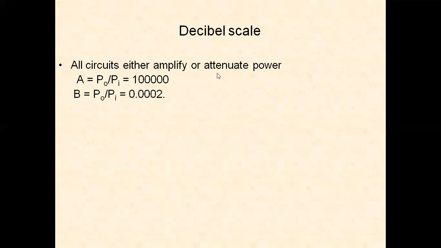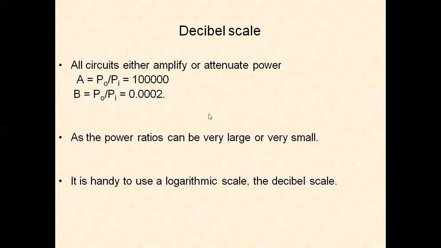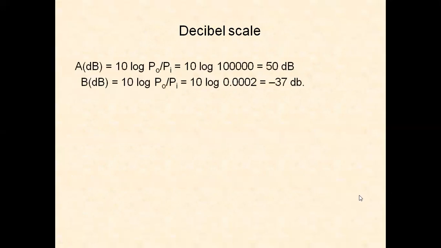All circuits either amplify or attenuate power. Amplification is P0 by Pi, power amplification. Attenuation is P0 by Pi when it is less than 1. As the power ratio can be very large or very small, it is difficult to quantify. So we can make use of the decibel scale.